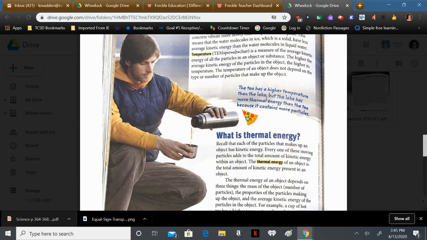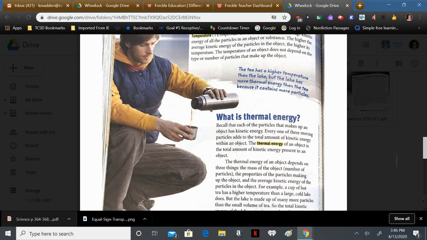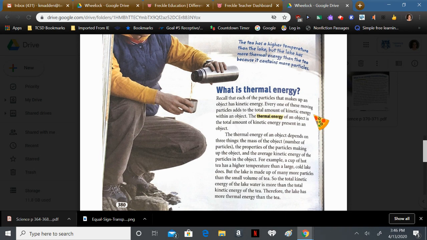Let's take a look at this graphic. This guy is pouring tea out of his thermos, warmer tea or hot tea. The tea has a higher temperature than the lake, but the lake has more thermal energy than the tea because it contains more particles. What is thermal energy?